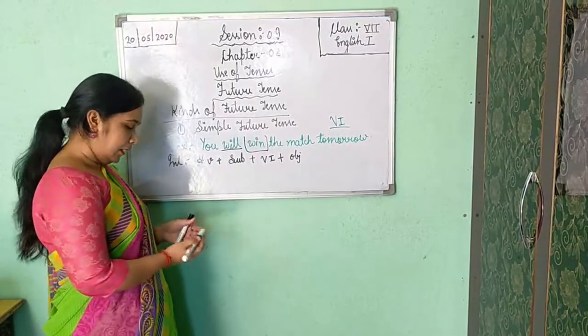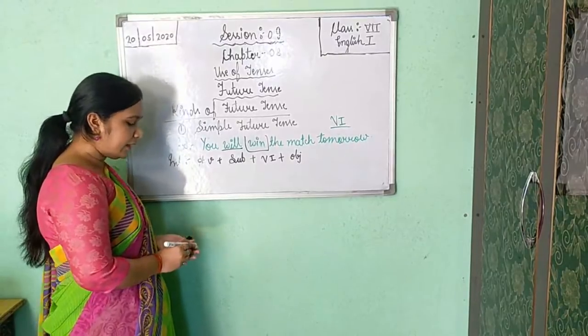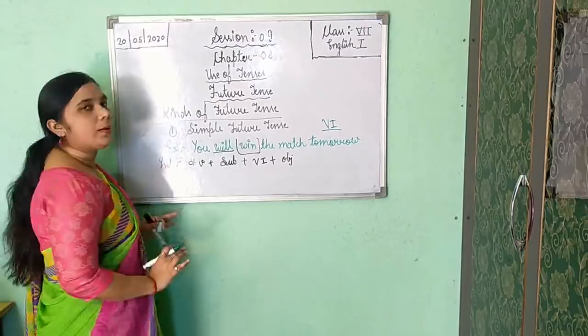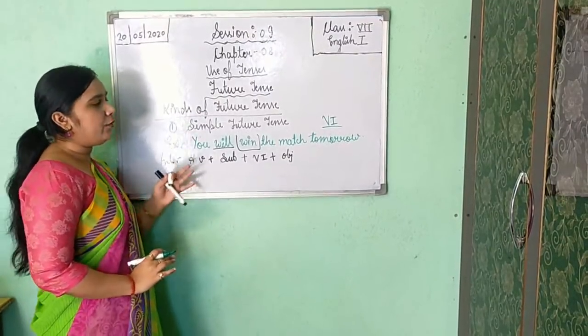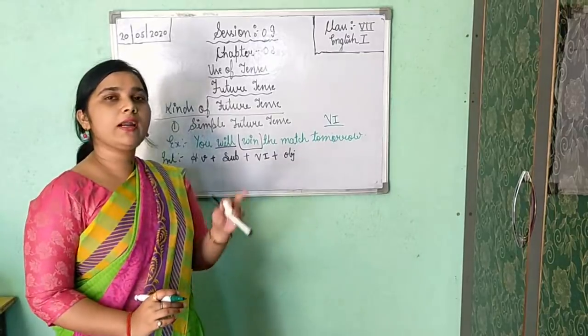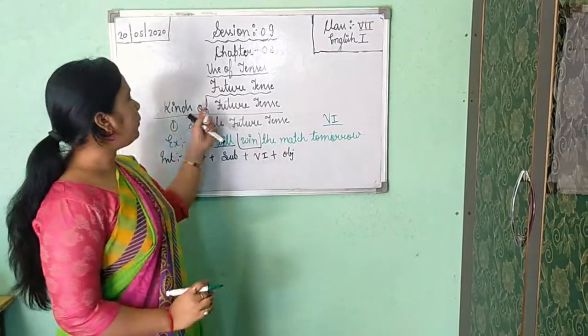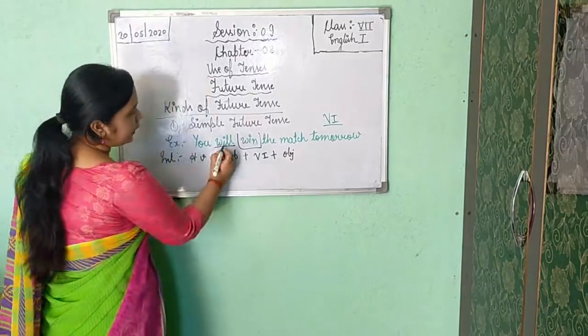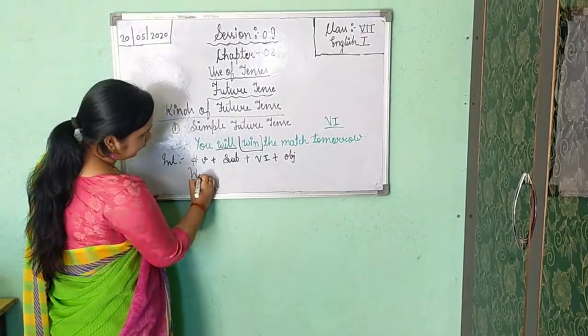Okay. Now just see here. If you have done, then please just match. Helping verb. Which is your helping verb? Here you are getting, you will win the match. I have told shall and will, these two are helping verbs with simple future tense or future indefinite tense. So here will you are getting, so will is our helping verb.